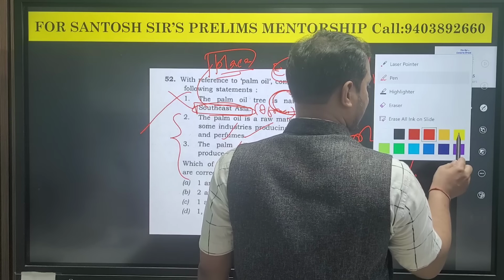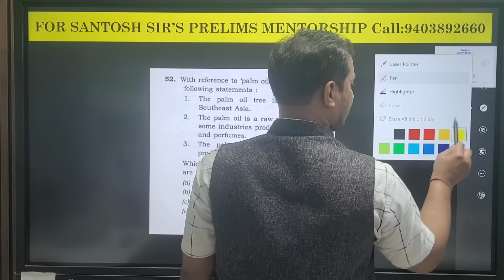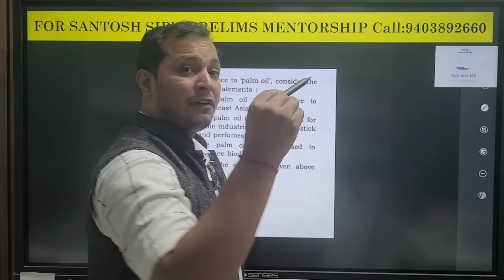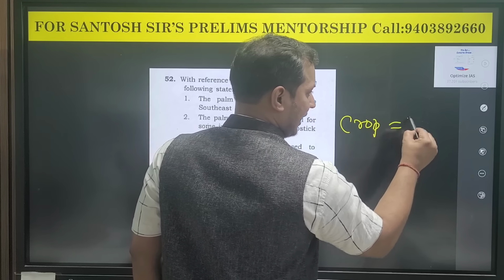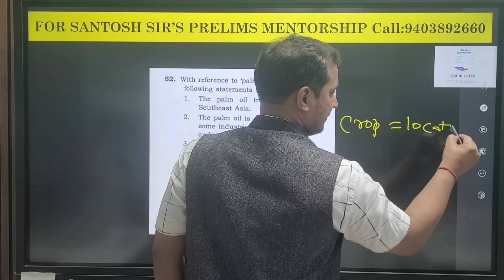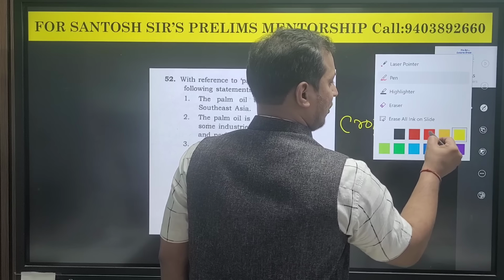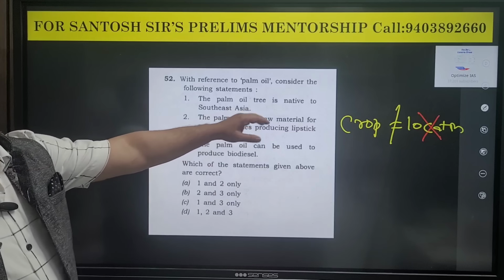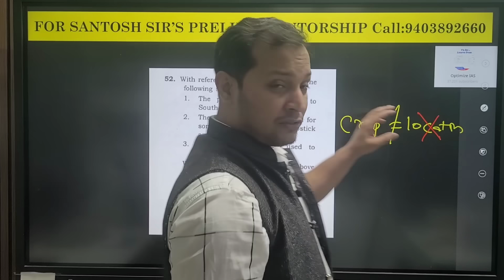Whenever we are solving agriculture based questions in the UPSC prelims examination, and they are giving a statement that this crop is found in this location, 99% of the chances the location is given incorrectly. So guys, we will continue with the next question now.